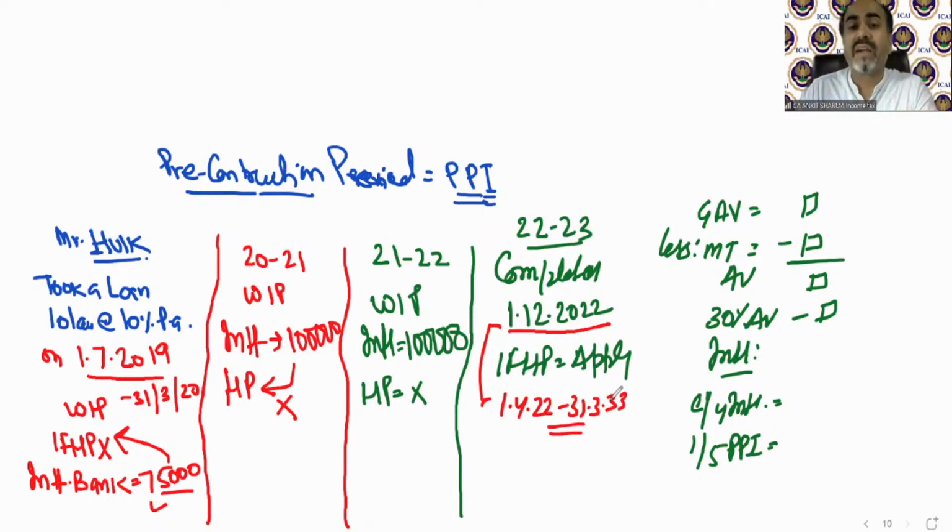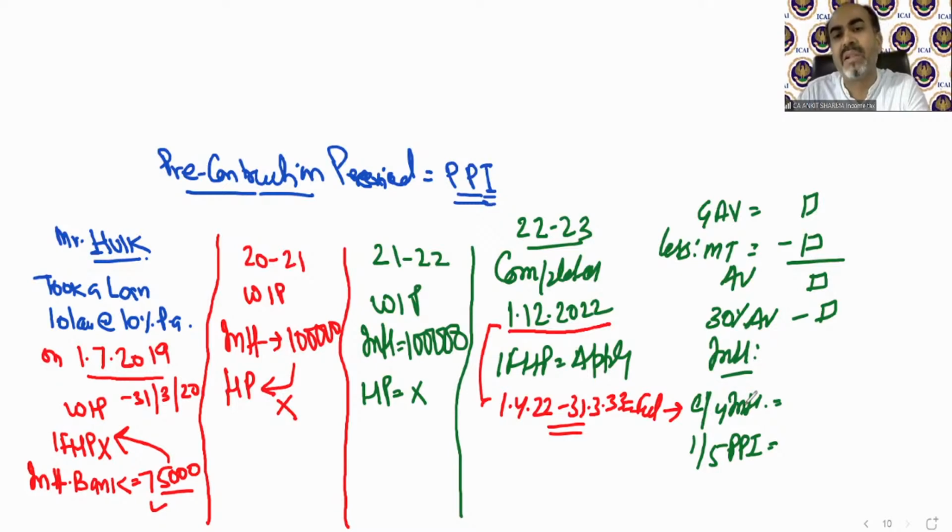It is a provision that in the year in which the house is completed, the full year interest will be treated as current year interest. The full year interest. You cannot say the house is completed on 1st December, so I'll take December, January, February, March. No. In the year the house completes, the full year interest will be treated as current year interest.